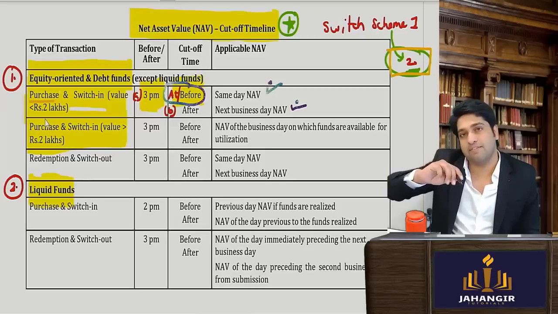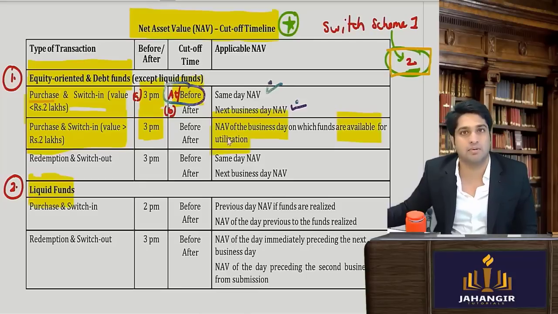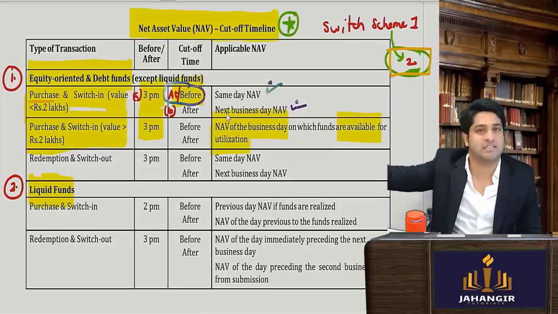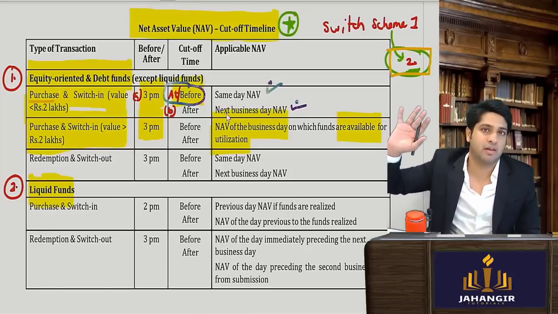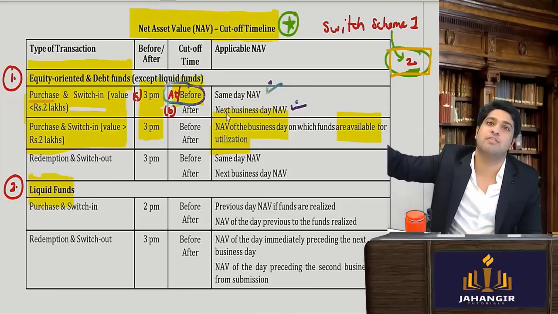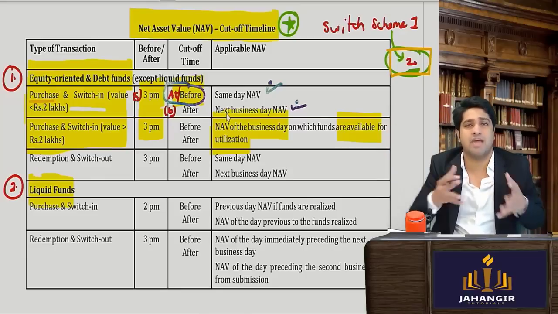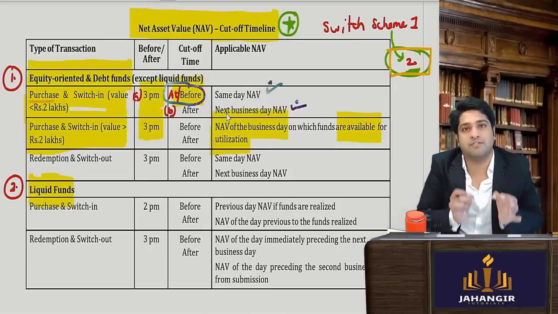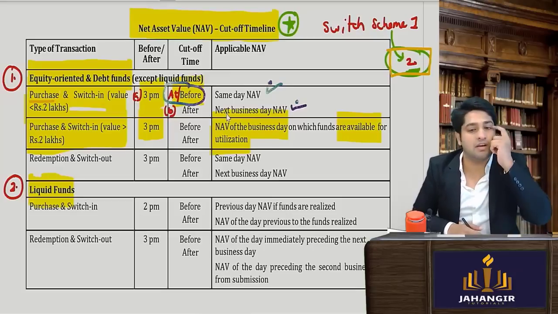Yes. Whenever such a big transaction is done, whether you purchase before or after 3 p.m., the NAV of the business day on which the funds are available will be applicable. For example, if I purchased for 5 lakhs and the funds were available on the same day, that day's NAV will apply. But if I gave a check today and the funds were available after one day, then whichever day the funds were available and debited, that day's NAV will apply.